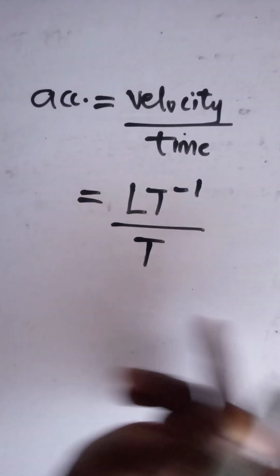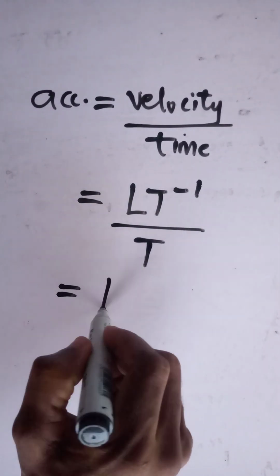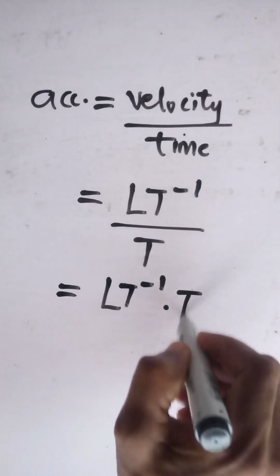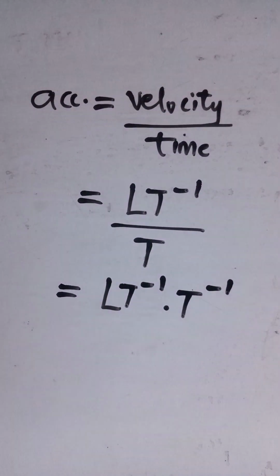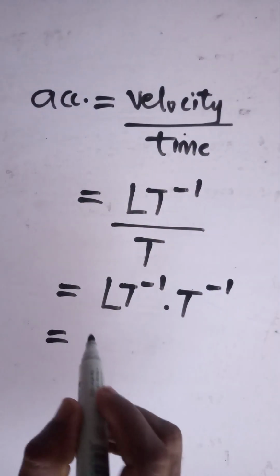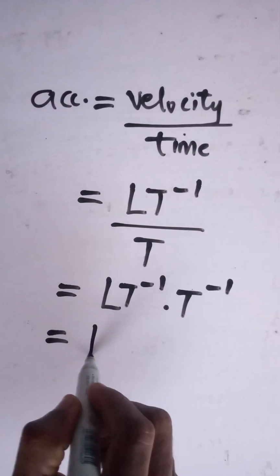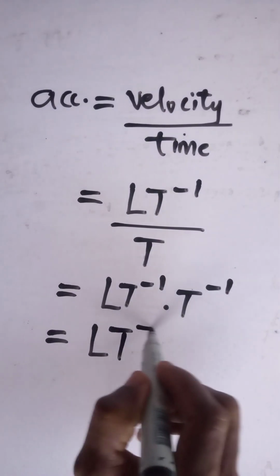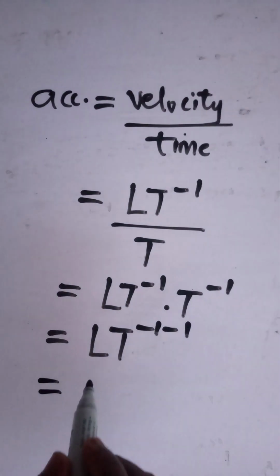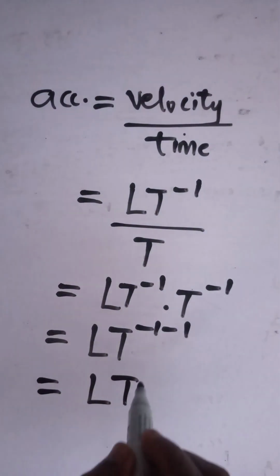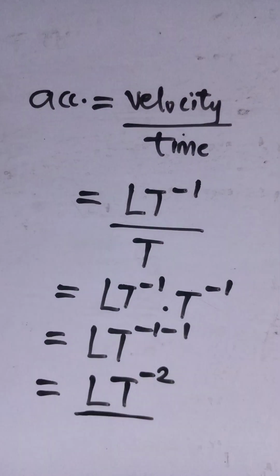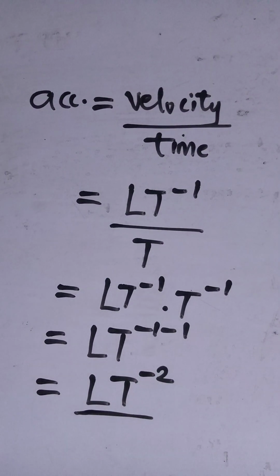Again, bringing the denominator up, we're going to have LT^-1 times T^-1. From your indices, pick one of the bases and add the powers. So we have LT raised to the power of -1 -1. This will be equal to LT^-2 as the dimension for acceleration.